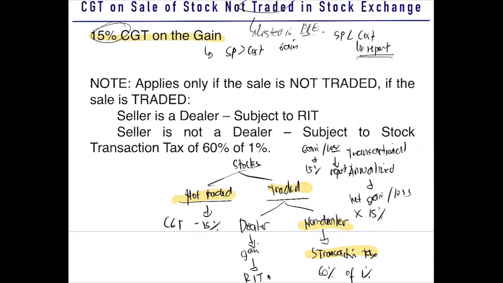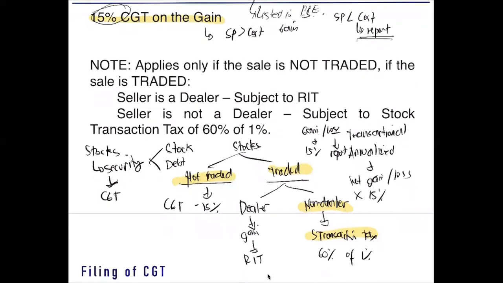But take note, please do not confine yourself with stocks only, because we say a security can be subject to CGT. And when we say CGT, as to security, that can be stock or that can be a debt investment. So investment in stock or investment in debt. Clear? Okay.